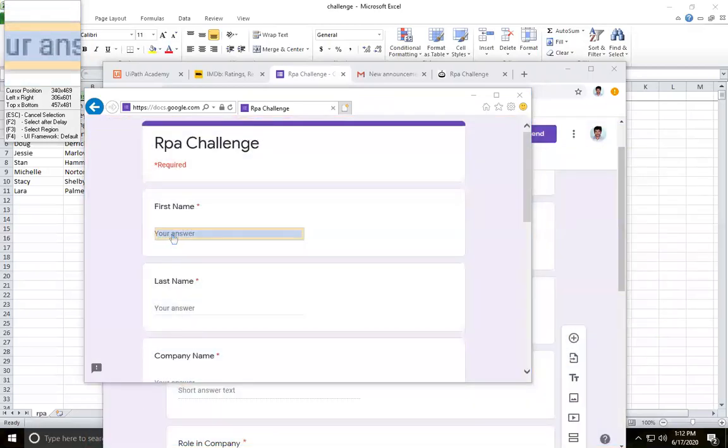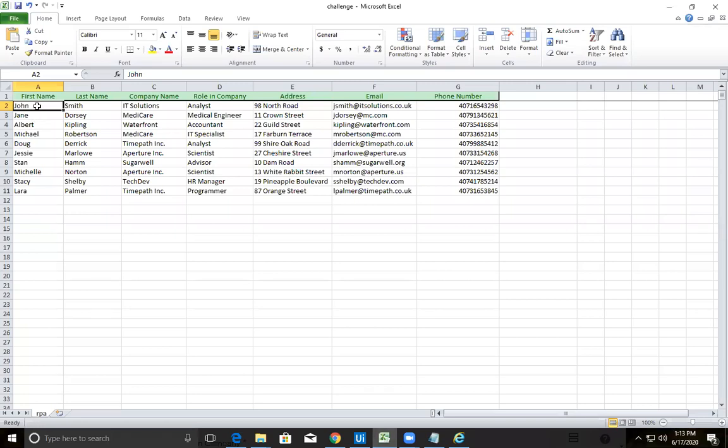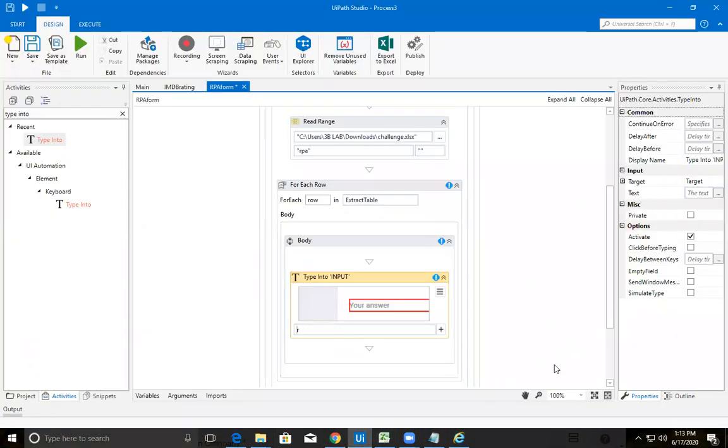Fine. Okay, let me record this, the first name. So what do I need to type here? That is the challenging thing here. It is very important: while you are reading something from your extract table, this entire Excel field will be identified like a matrix. Being a matrix, and this being the first location, it will be row 0.